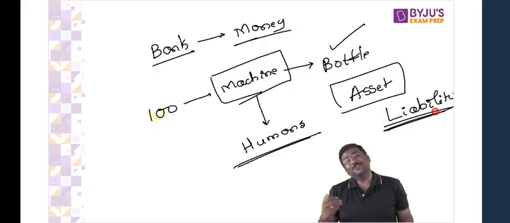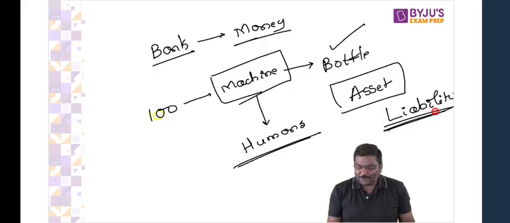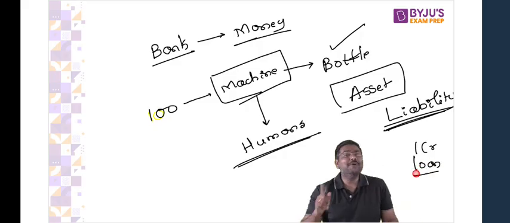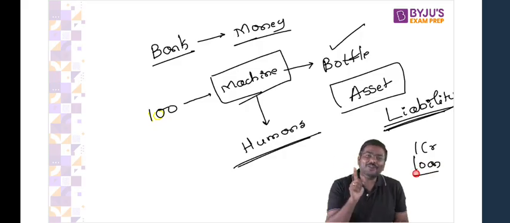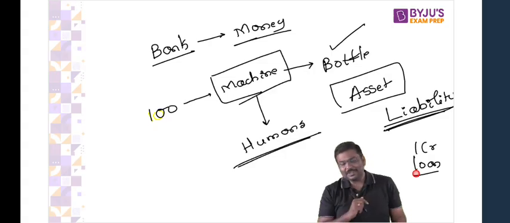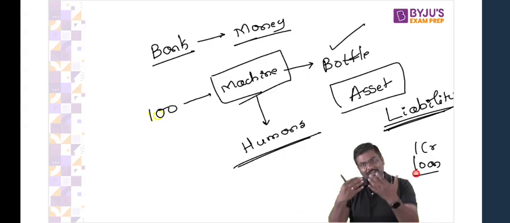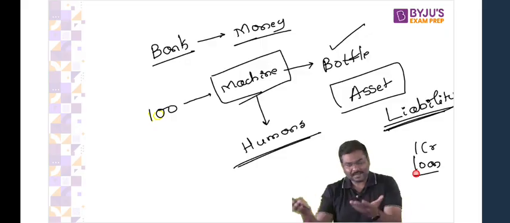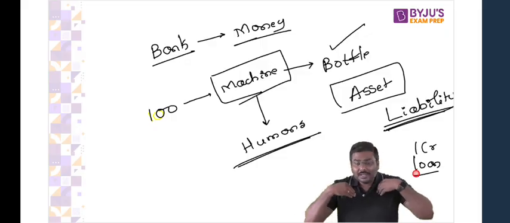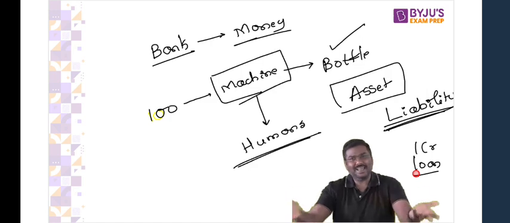On the other side, you have taken 1 crore worth of loan from a bank. Don't you think this 1 crore rupee loan becomes a liability for you? That is, you will have to make the payment in the future. So anything that gets returns to you is called an asset. Anything that will lead to payment from your side is called a liability.